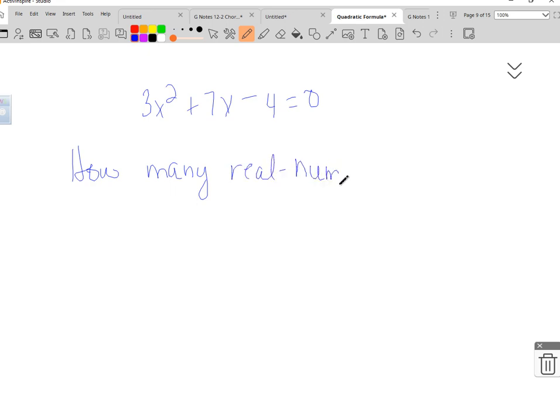And for our purposes, you don't have to worry about the real number part. But I want to give it to you the same way it looks in your notes, the same way it'll be on your test. How many real number solutions? So we're going to pretend we're going to use the quadratic formula here, because we are going to find our A, B, and C. I cannot write or do anything today. We're going to find A, B, and C.